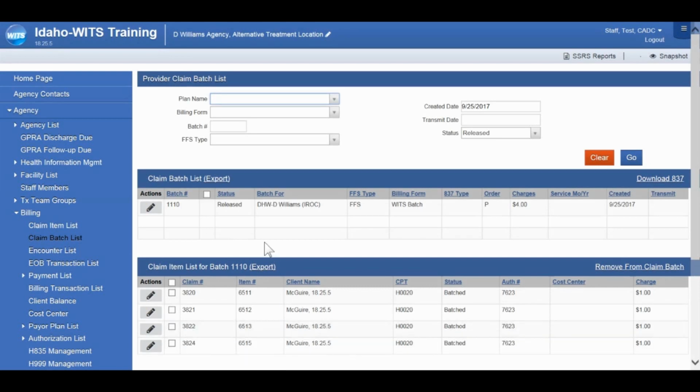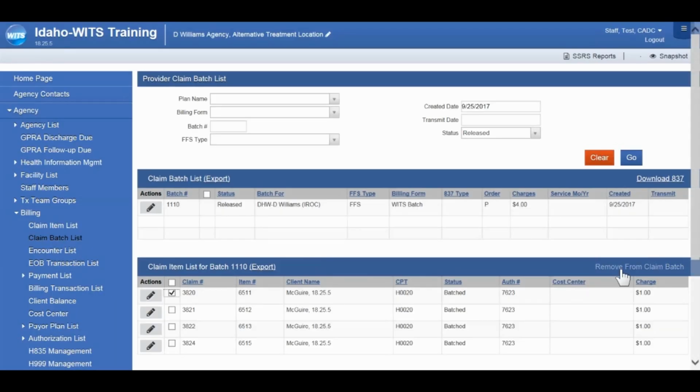And then we'll pick one of these claim items here, and you can indicate that by checking the checkbox on that item line. And then on the right-hand side of that lowest blue banner, clicking Remove from Claim Batch. That'll put that back in the claim item list in a status of awaiting review.